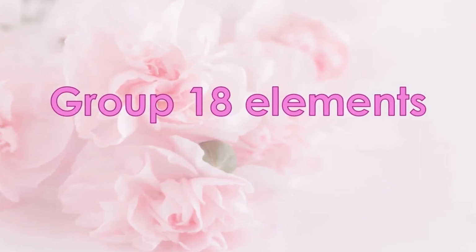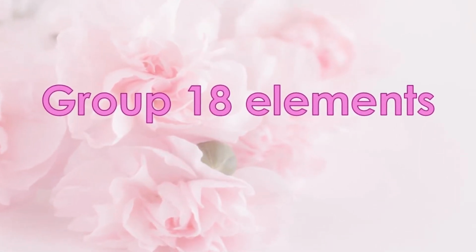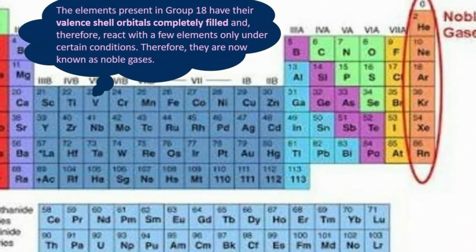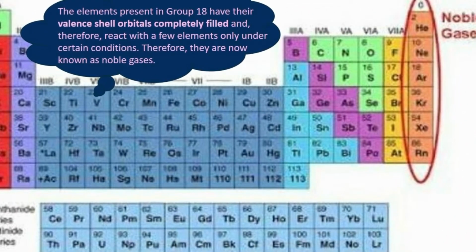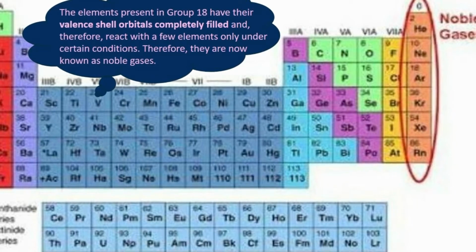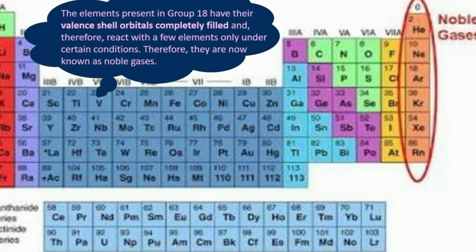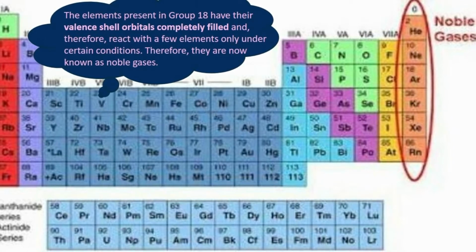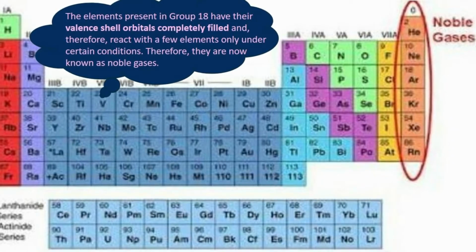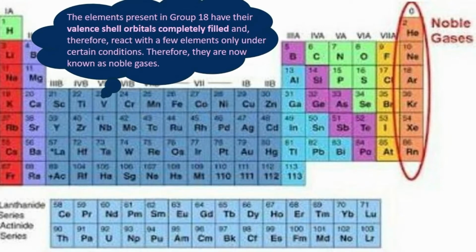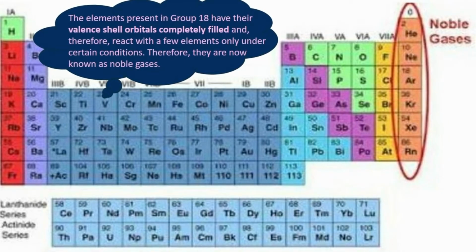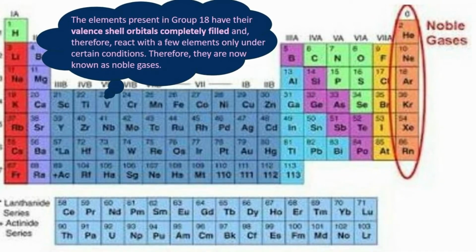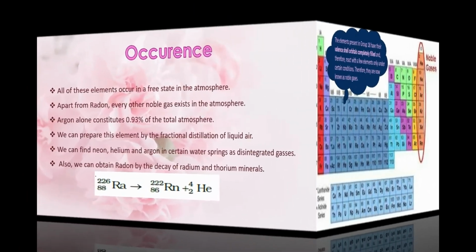Today we are going to learn about group 18 elements. The group 18 elements include helium, neon, argon, krypton, xenon and radon. They are referred to as noble gases or inert gases. This is because these elements are chemically inert and do not take part in any reaction.